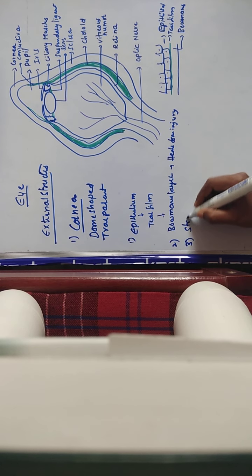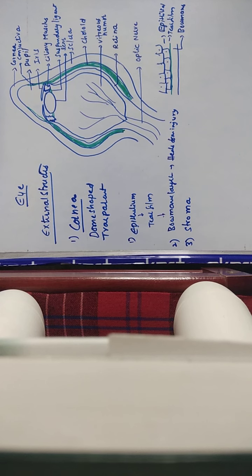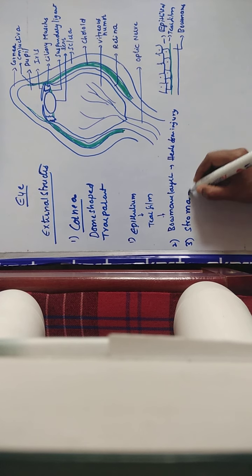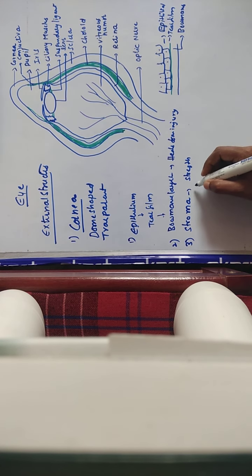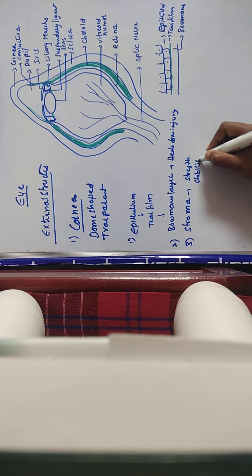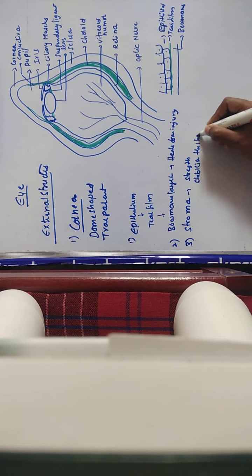Okay, the third layer of this cornea, you will call it the stroma. If you see this stroma, it is a very thick layer among all the layers of the cornea, and this thick layer mainly provides strength to the cornea, as well as stabilizes the shape of the cornea. Clear?